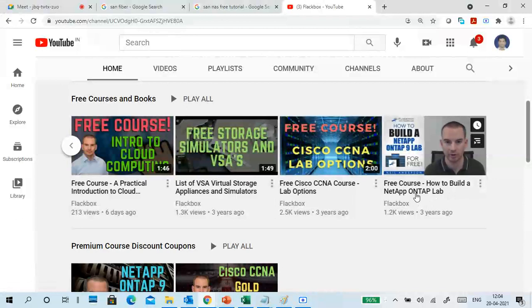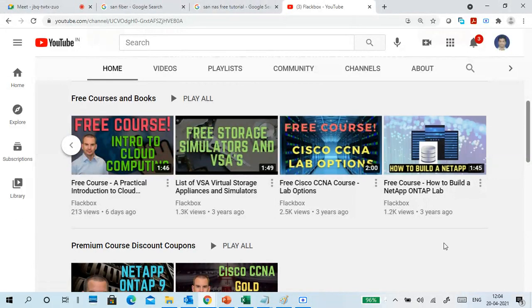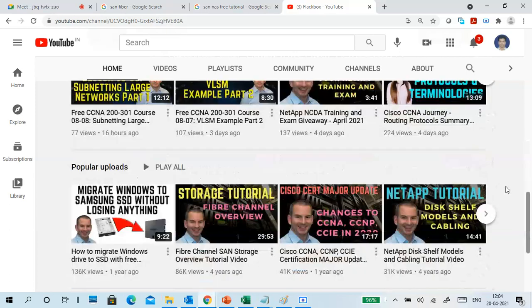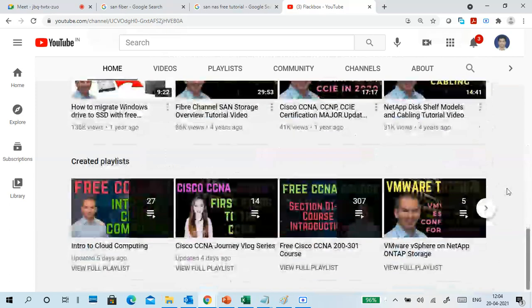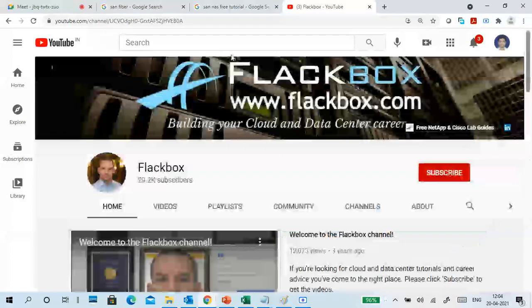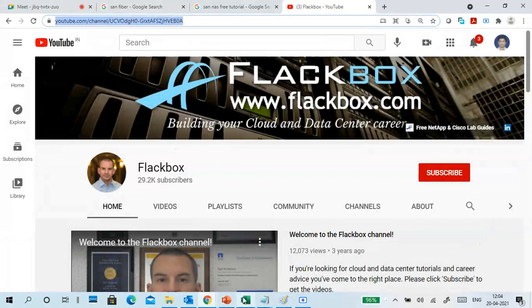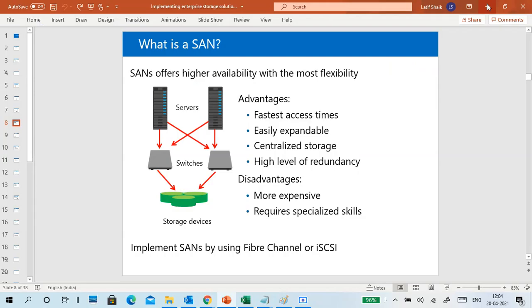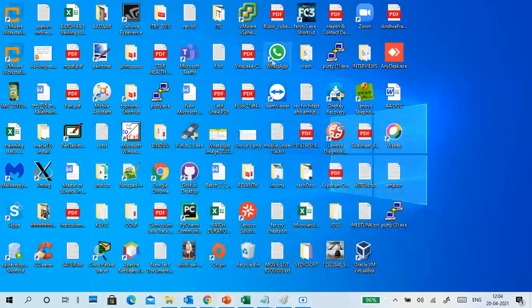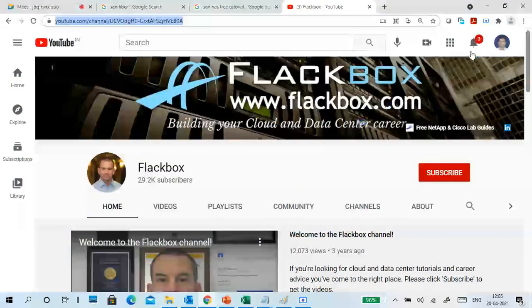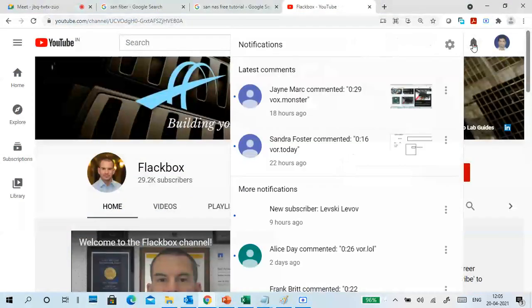On tap. This is how to build a NetApp ONTAP lab. So it is a little complex, but it is worth a try. I tried 2 or 3 times. I downloaded everything and kept it on one side, but I didn't get much chance to do it. Okay, so try this one.